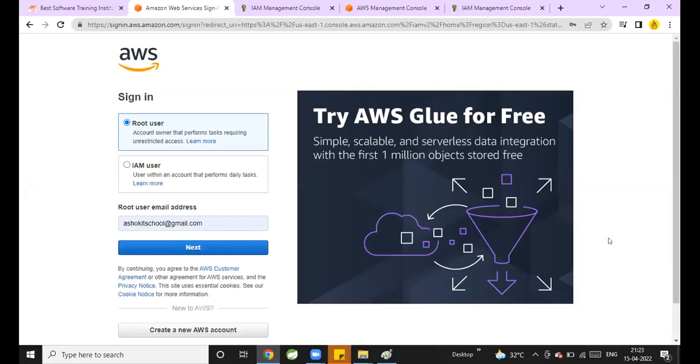That's why it is not at all recommended to use the root account directly. It is not at all recommended to give root credentials to the team members. In order to provide additional security for the root account, we are using multi-factor authentication by using a virtual device with Google Authenticator. Then we are creating IAM accounts. There are almost 700 plus policies available in the IAM for the users.